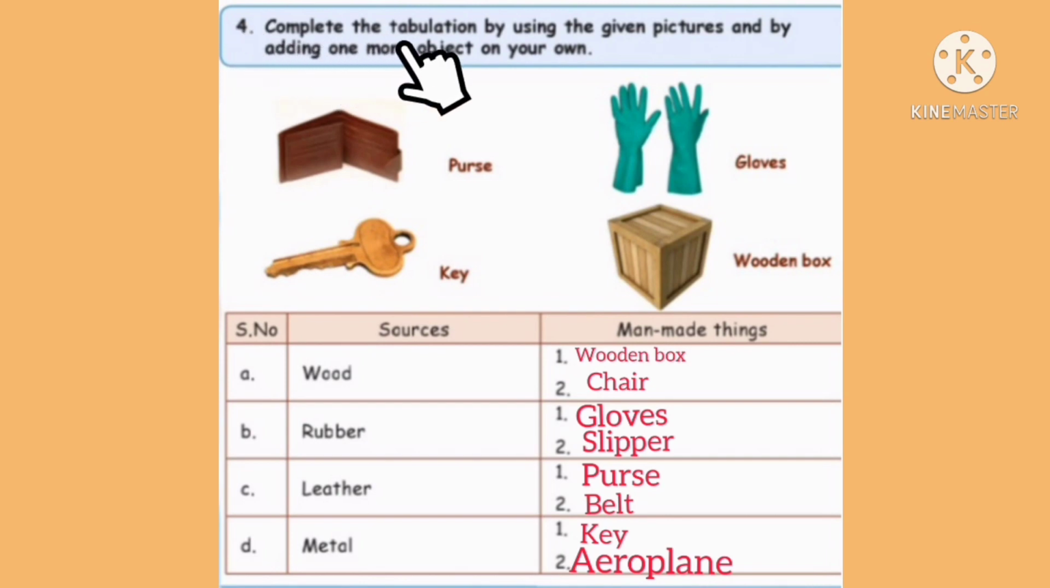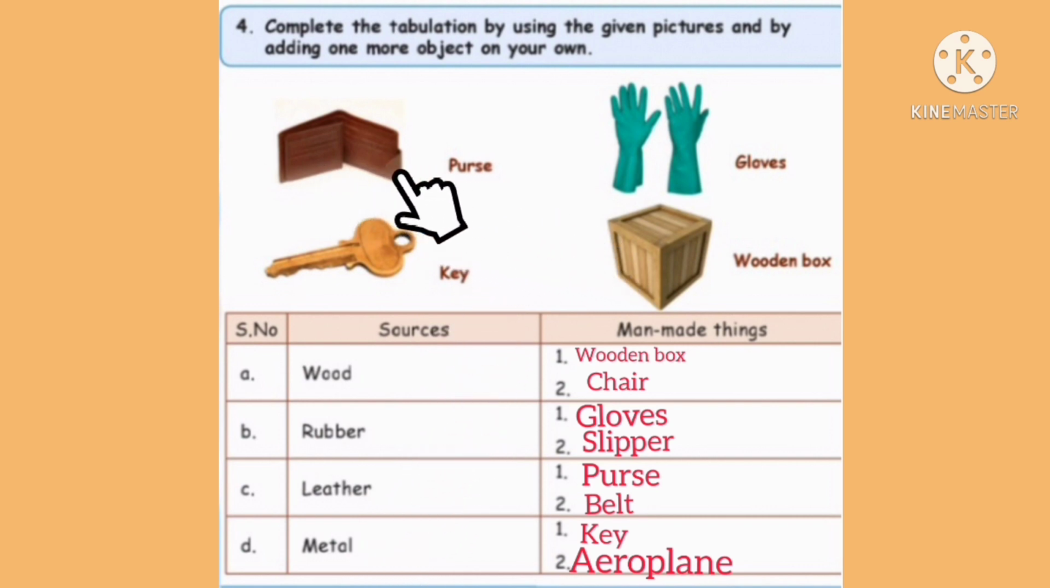Complete the tabulation by using the given pictures and by adding one more object on your own. Shall we do, children? Yes, very good. Come, let us do. Sources. What are the sources? Wood, rubber, leather and metal.